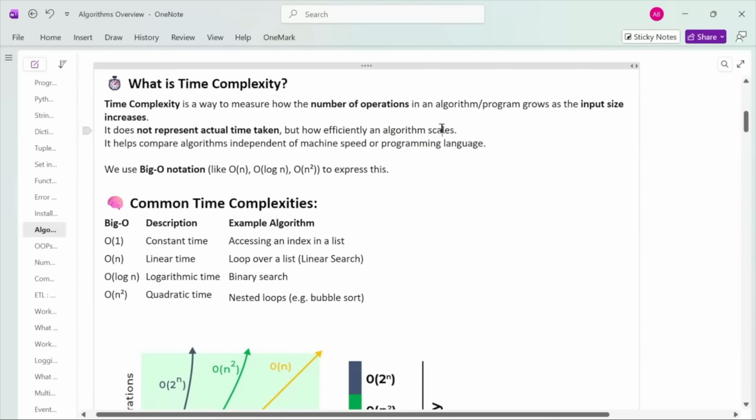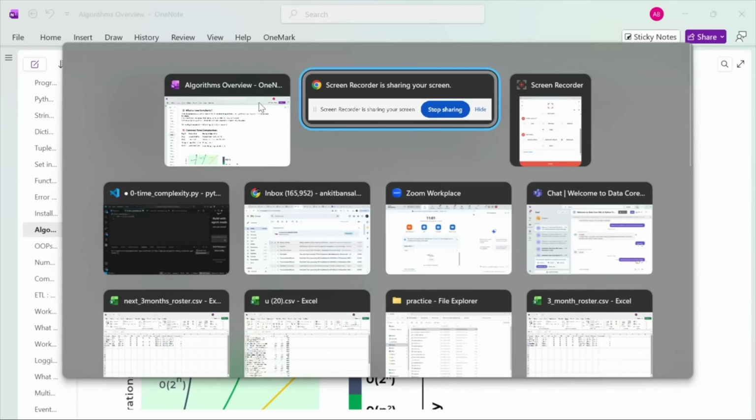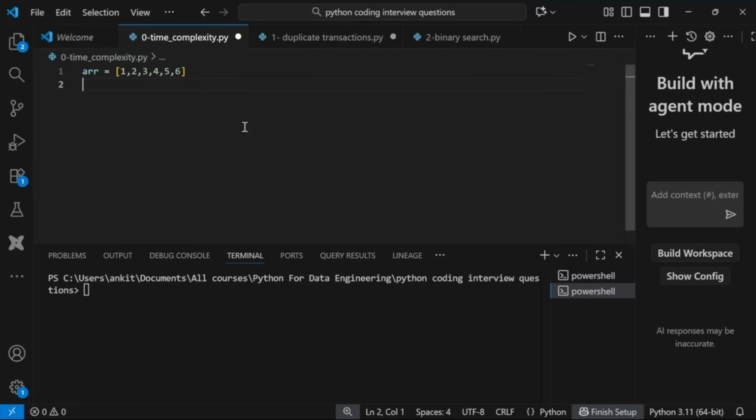So this thing should be clear, that time complexity is independent of machine speed or which programming language we talk about. It is just a relative measure to check how good my program is. So we will understand with a simple example first. Let me move on to Visual Studio, and I'll explain in a very intuitive way.